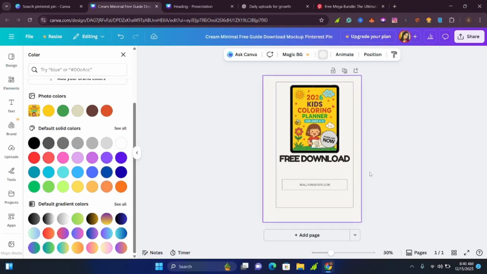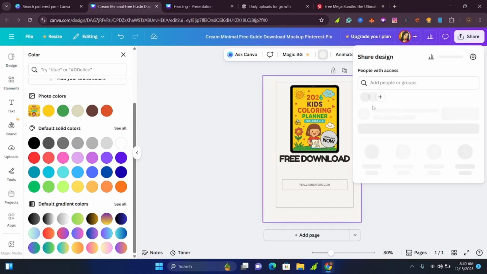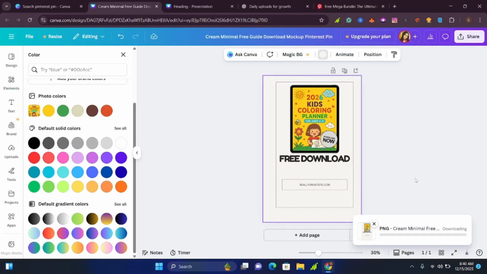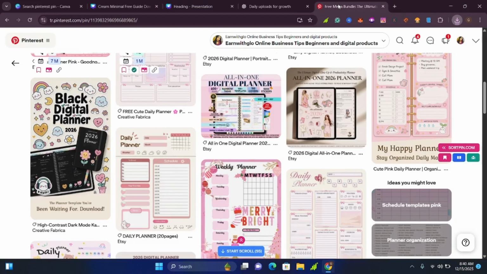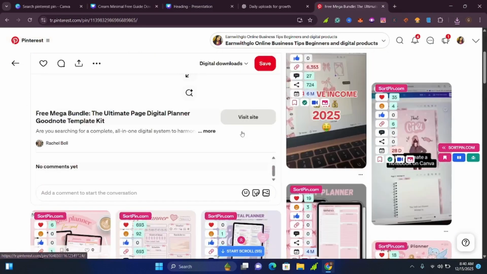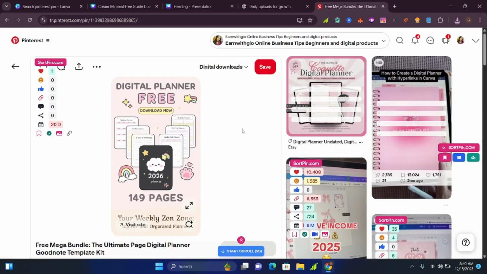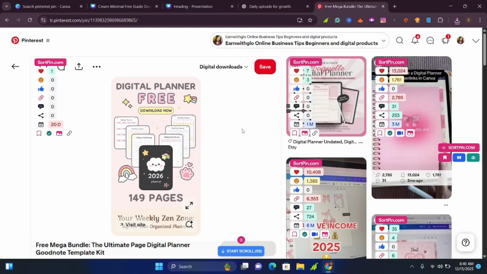So that's how easy and simple it is to create a pin. So if I click here, I'll download my pin, and you just go ahead and download it. It will be saved to your computer. Then you can go ahead and go to Pinterest to post it. But before you post it, you can go to websites like ChatGPT to help you come up with a good title, a good description, and some tags that you can put in your description.